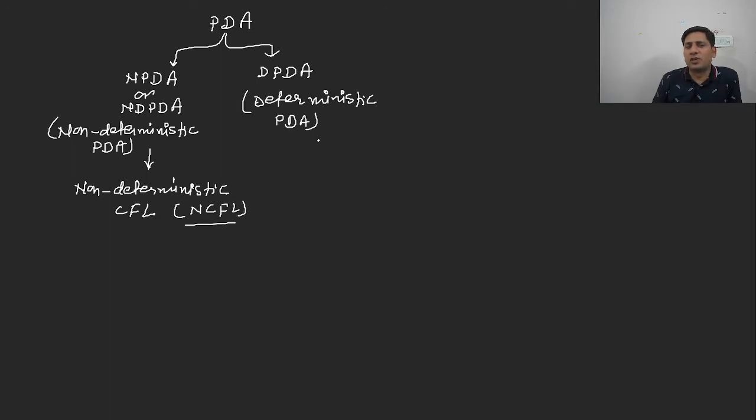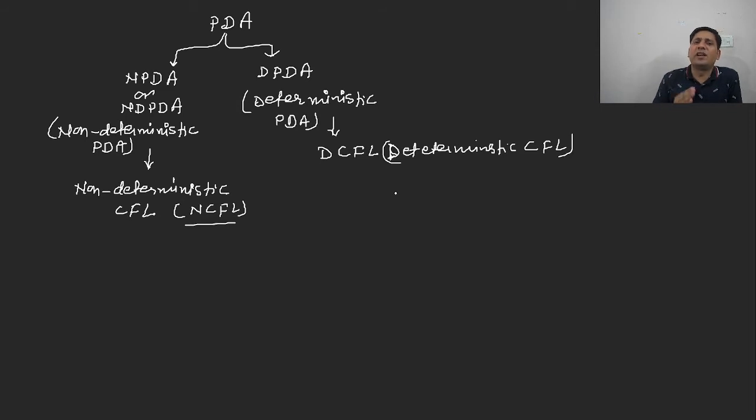And the language accepted by DPDA is known as DCFL, that is deterministic context-free language. What will you call it? You will call it deterministic context-free language. And this deterministic and non-deterministic behavior is similar to the DFA and NFA.